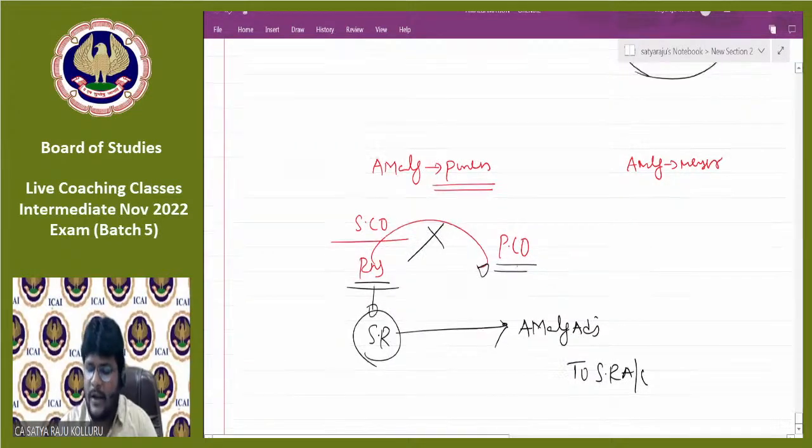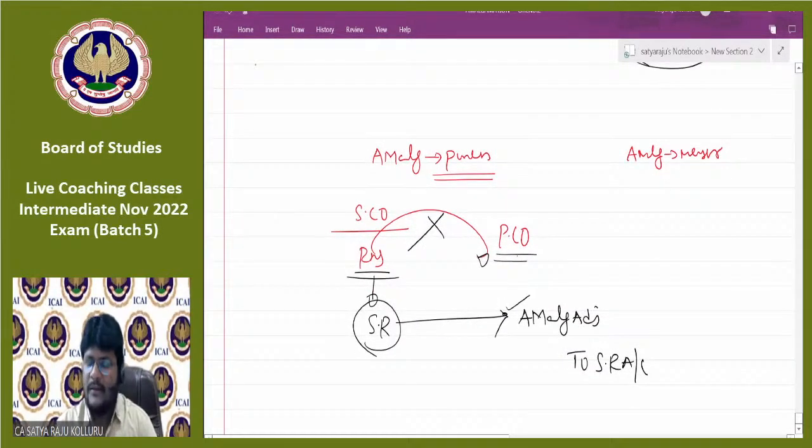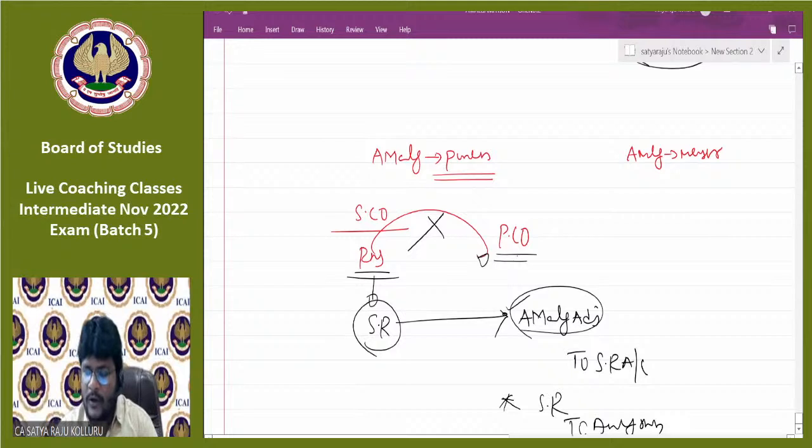For example, if it needs to be maintained for 2 more years, then this entry is passed. Once the 2 years are completed, the entry will be reversed, that is statutory reserve to amalgamation adjustment account. Where is the amalgamation adjustment account shown up to the 2 years period? It is shown under reserves and surplus as a negative figure. Once the 2 years are over, the impact is closed.